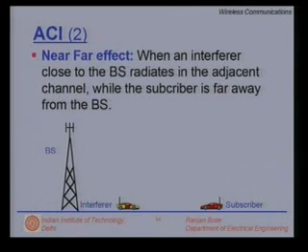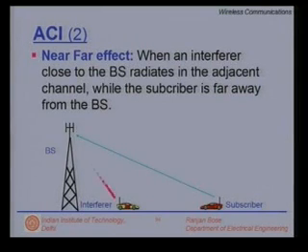And as luck or bad luck would have it, the interferer is radiating in an adjacent frequency band. So even though the subscriber is trying to communicate with the base station, by the time the signal reaches the base station, it is fairly weak. The path loss exponent is pretty high, and so what is being received at the base station is a low signal level, but still it can be handled, it is within the threshold.